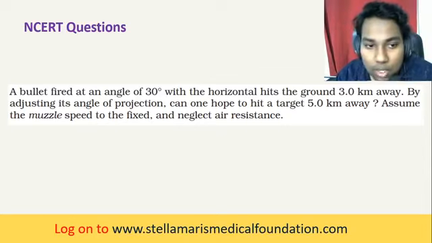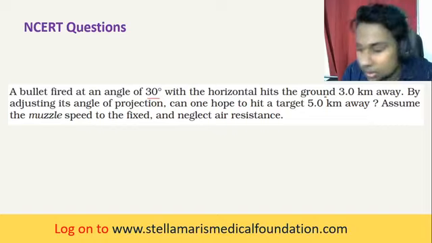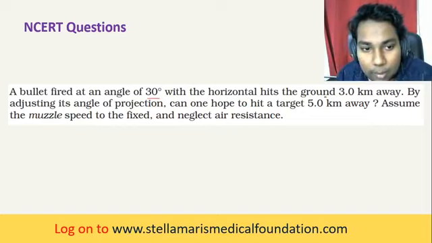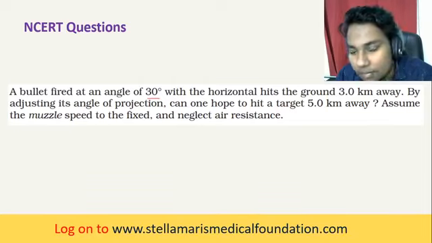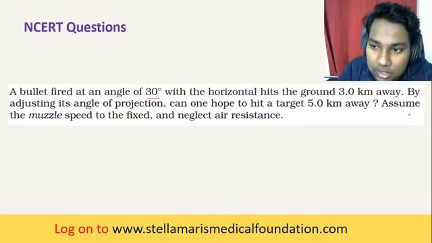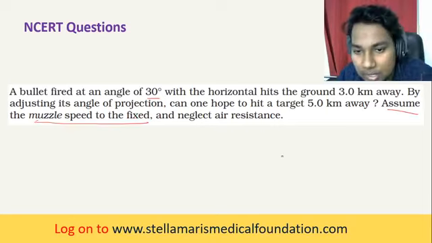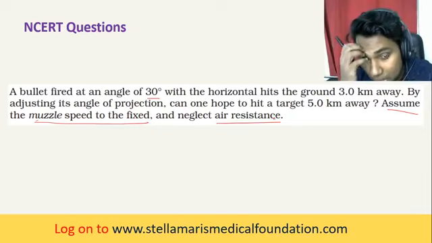A bullet fired at an angle 30 degree with the horizontal hits the ground 3 kilometer away. By adjusting its angle of projection, can one hope to hit a target 5 kilometer away? Assume the muzzle speed to be fixed. Here they said the speed of the bullet is fixed. Neglect air resistance.